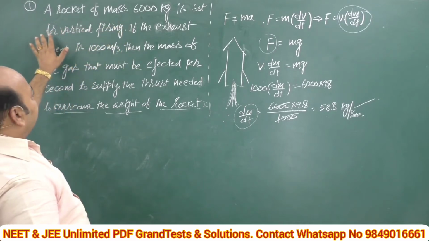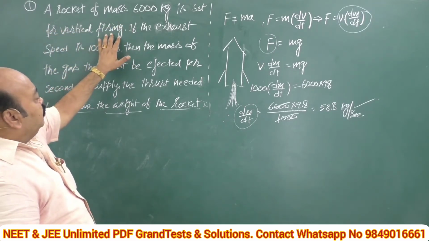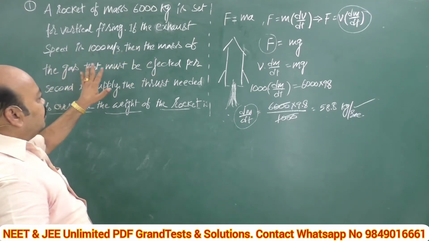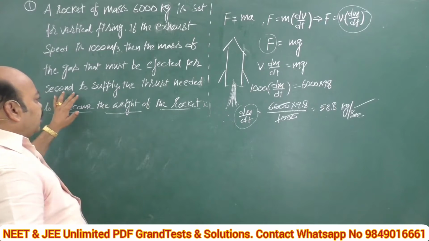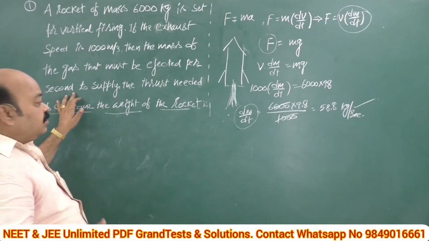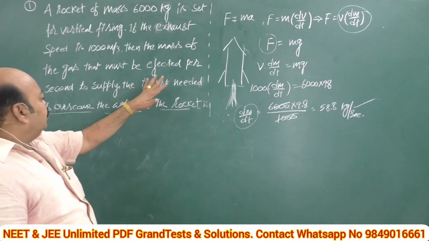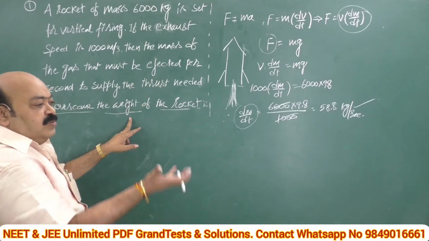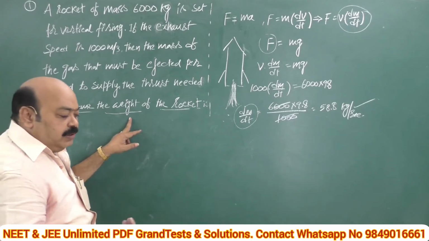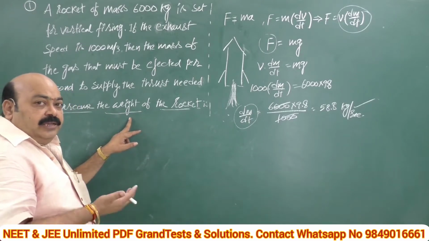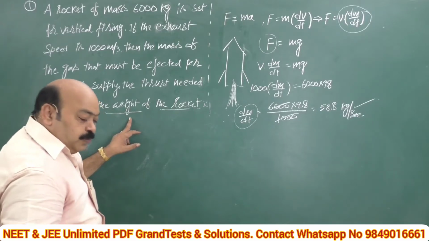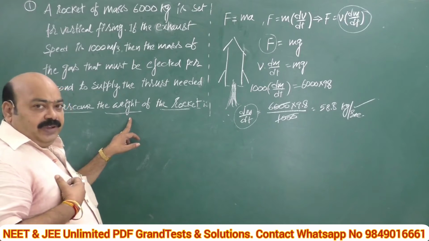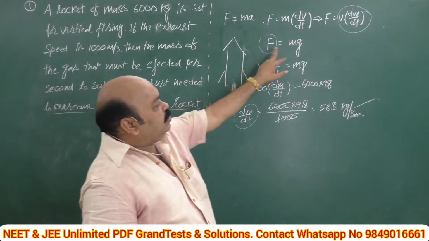Mass 6000, velocity 1000 meter per second, then the mass must be ejected per second. For what purpose? To supply the thrust to overcome the weight. That means the rocket has to move. When I want to take a high jump, I have to push the ground and produce a force which is equal to my weight, that is equal to mg.